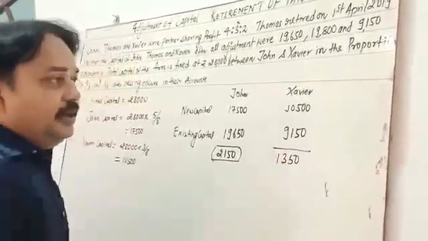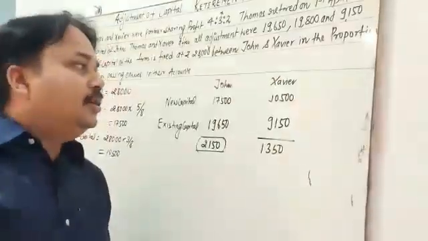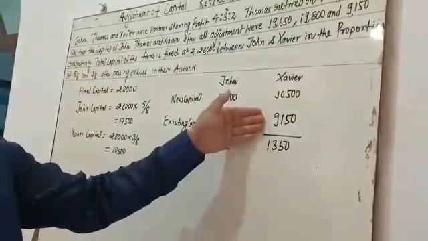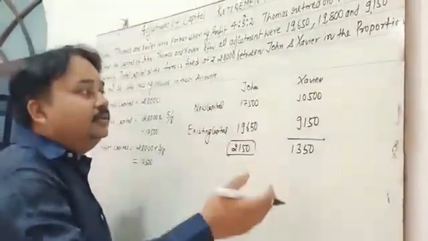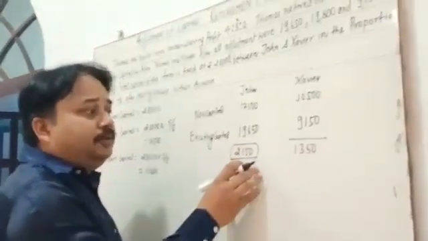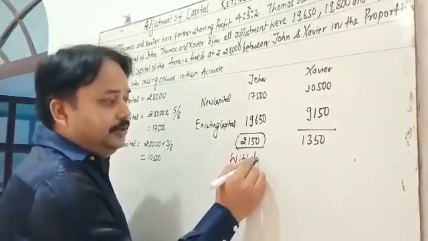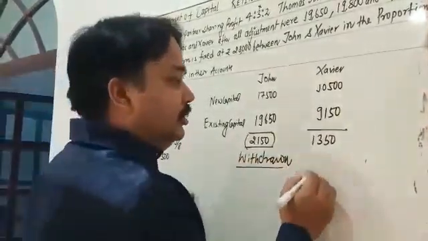It means Xavier is going to bring 1,350 rupees for maintaining the new capital, because existing capital is less than new capital. In John's case, existing capital is more than new capital, so John is going to withdraw. I am writing withdraw, and here brought.